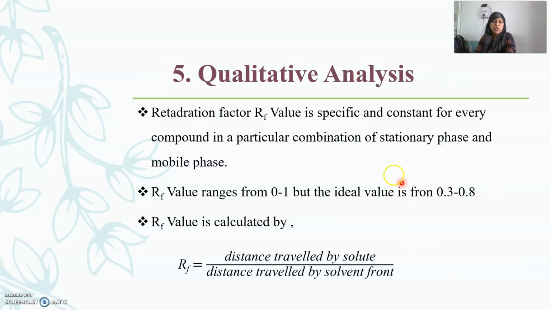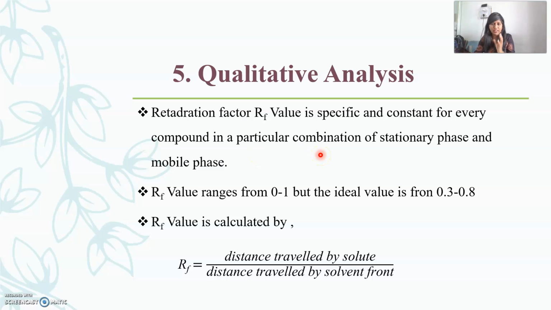Okay. Next is qualitative analysis. This TLC is basically a technique of qualitative analysis for identification. This identification or qualitative analysis is possible by utilizing a formula called the Rf value, which is known as the retardation factor. What is the Rf value and what is the retardation factor? It is a value which is specific and constant for every compound in a particular combination of a stationary phase and mobile phase.